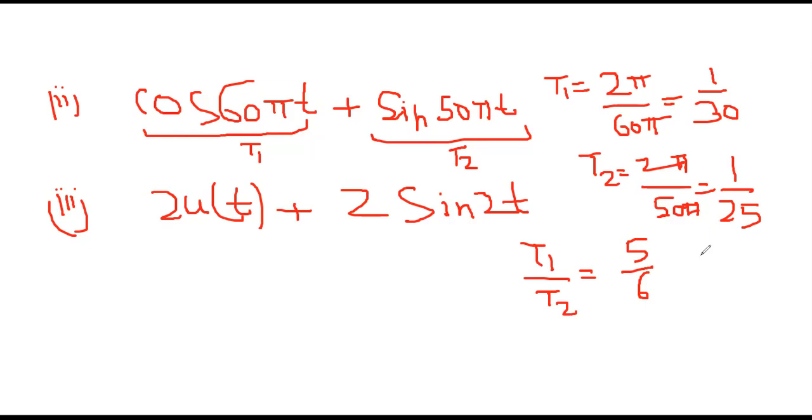Now the next question arises: what will be the fundamental time period of the signal? Let us try to calculate that as well.